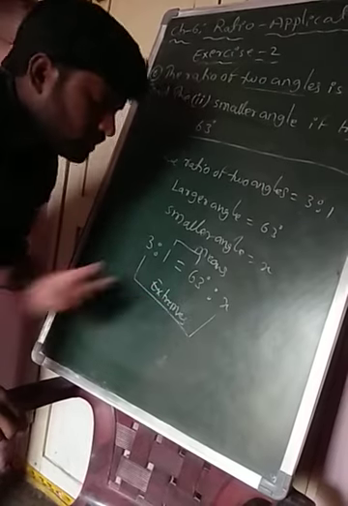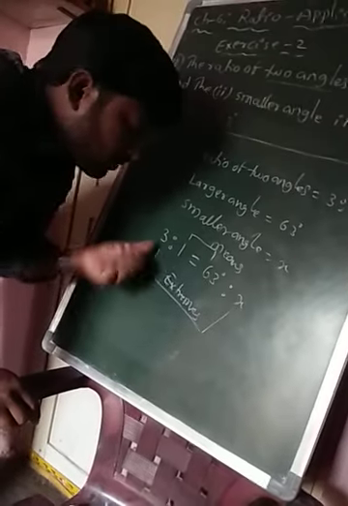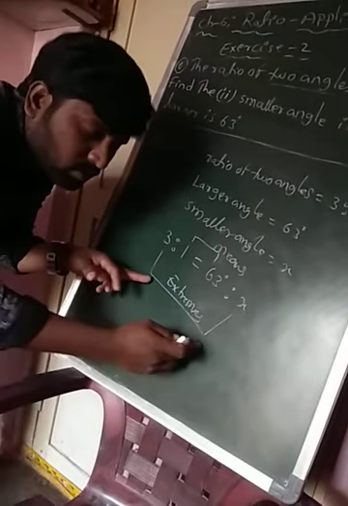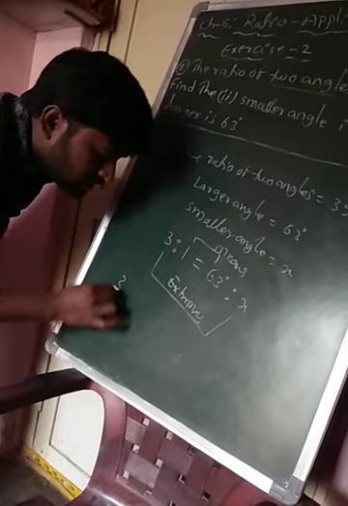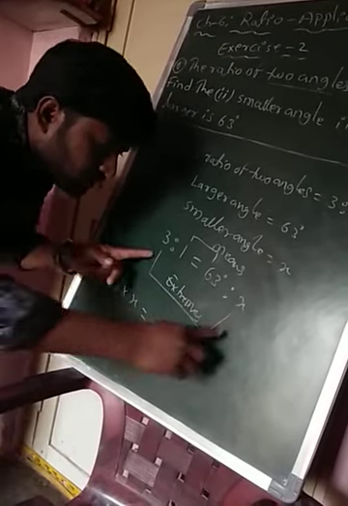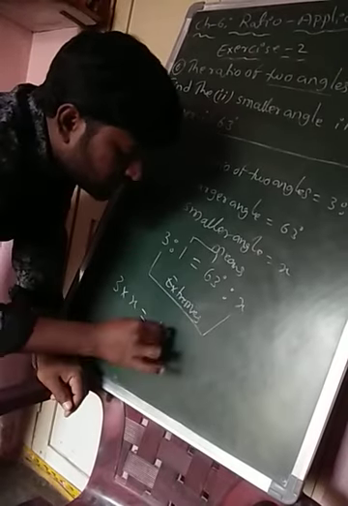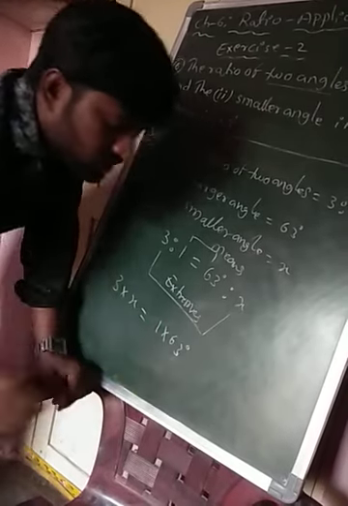Now we know the condition: the product of extremes, that is 3 into x, is equal to the product of means, that is 1 into 63.